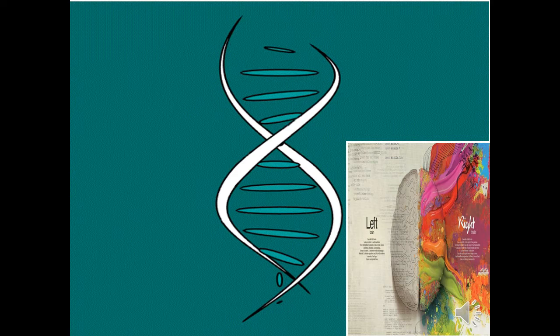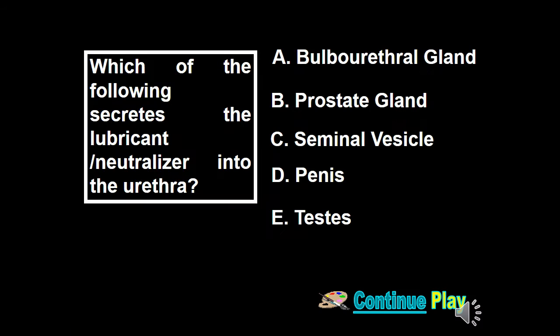And the last question would be, which of the following secretes the lubricant or the neutralizer into the urethra? Is it A, the bulbourethral gland, B, the prostate gland, C, the seminal vesicle, D, the penis, or letter E, the testes? For the last question, the correct answer is letter A, bulbourethral gland. You've done well.